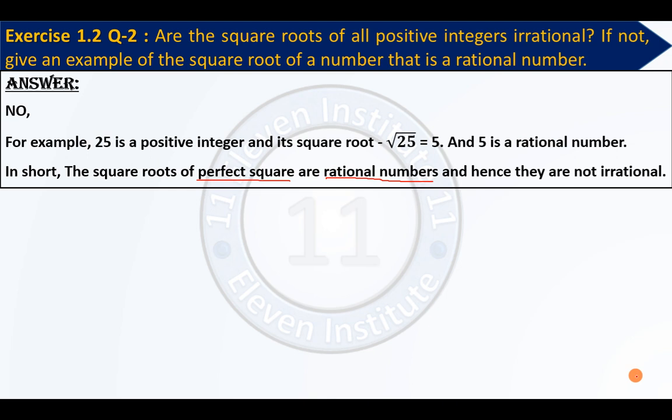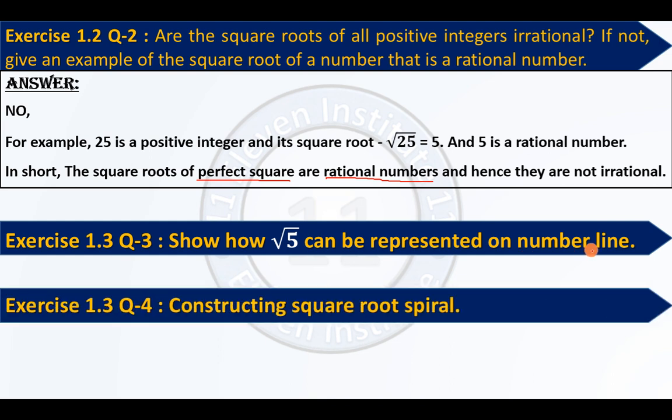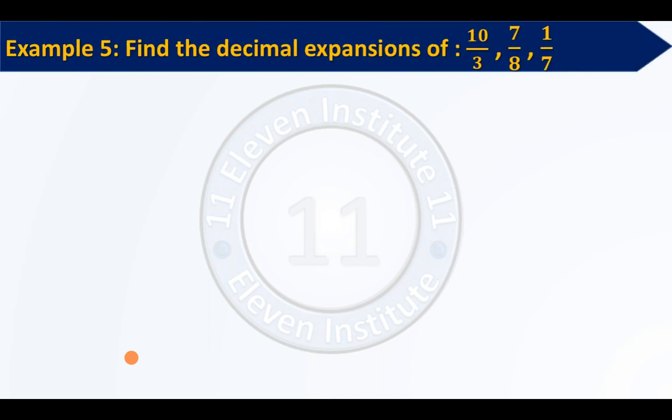Let us now move to the next question. Exercise 1.3, question number 3. Show that root 5 can be represented on the number line. We have already seen this in the previous lecture. Next, constructing a square root spiral. This is also explained to you in the previous lecture. So exercise 1.2 is now completed. Now let us move to a new topic, a new concept.